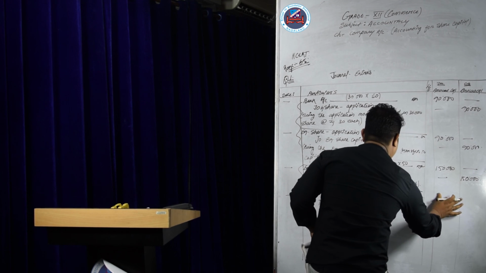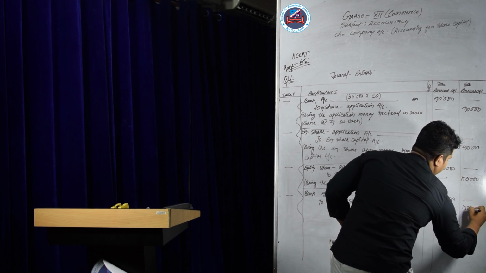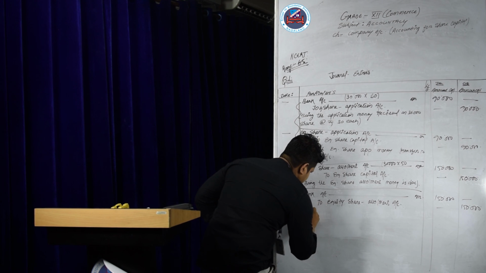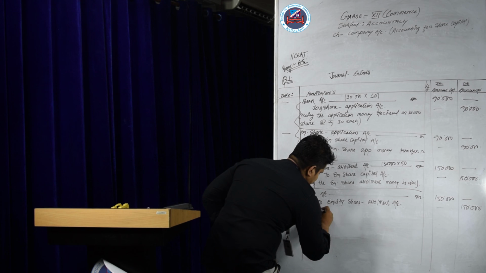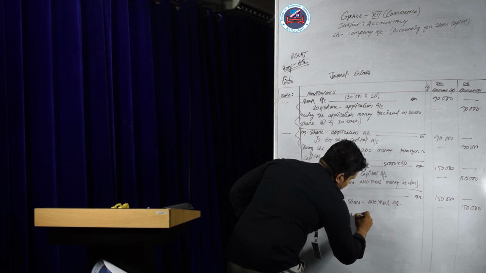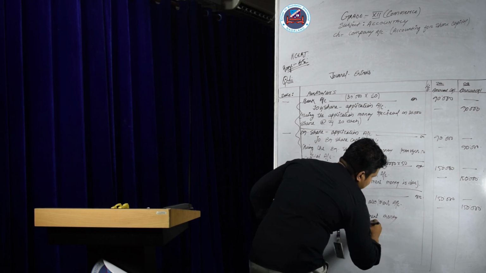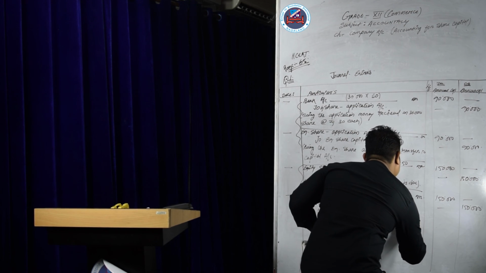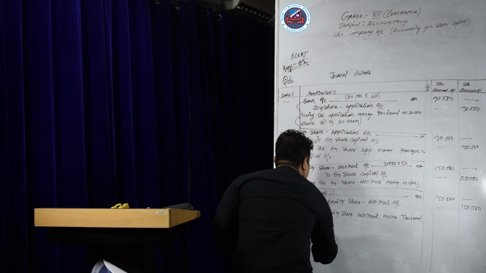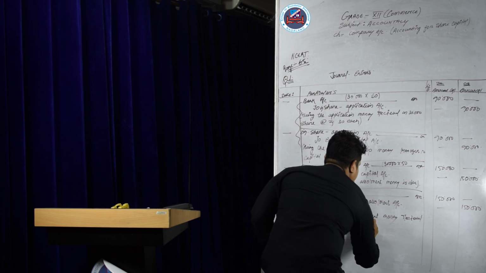Okay, so here also same, 1,50,000 receive entry. The narration will be: being the equity share allotment money received on 30,000 shares at the rate of rupees 50 each.